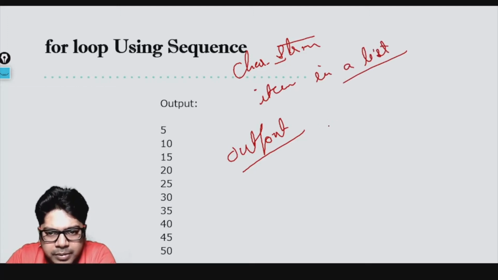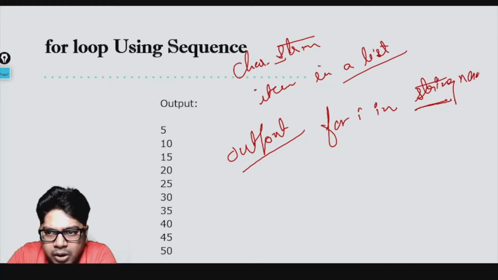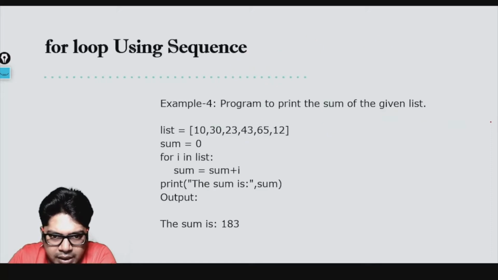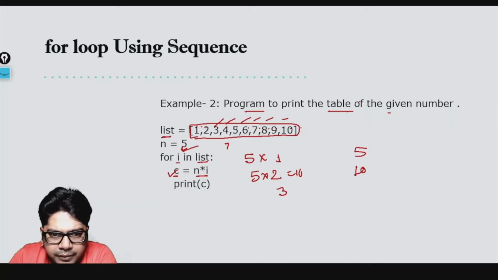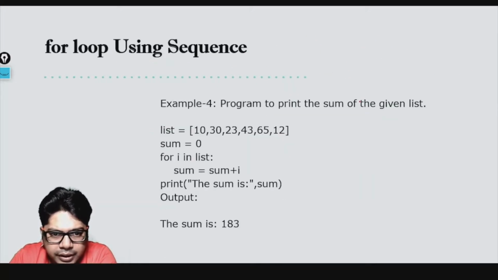You just need to remember that you will write like this: for I in, and then here you will write the string variable name, or you will write the list name, and it will do the task for you. This I will be pointing to each and every item in the string or each and every item in the list. Okay, so did we miss the third program? No. Okay, this is the fourth program.